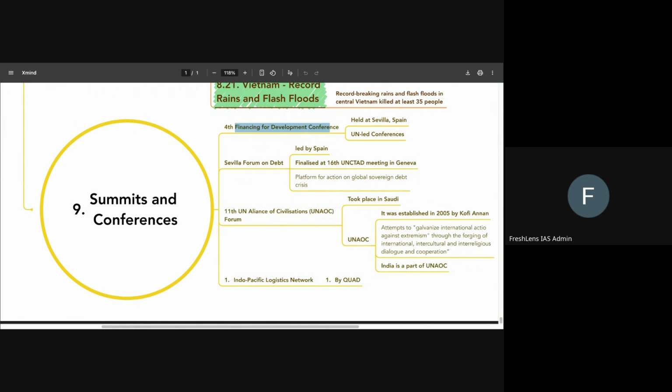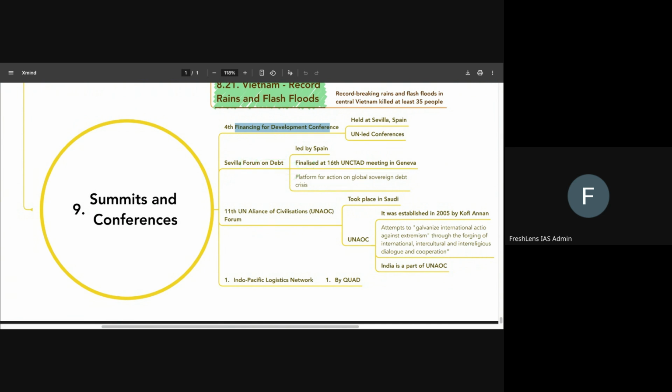Okay? An important outcome of this, the Sevilla strategy, and an important outcome of that was the Sevilla Forum on Debt. While it was actually finalized at the 16th UNCTAD meeting at Geneva, it was basically an outcome of a suggestion from the fourth FFD. Okay? And this Sevilla Forum is also led by Spain. We need to know that it is related to the global sovereign debt crisis.